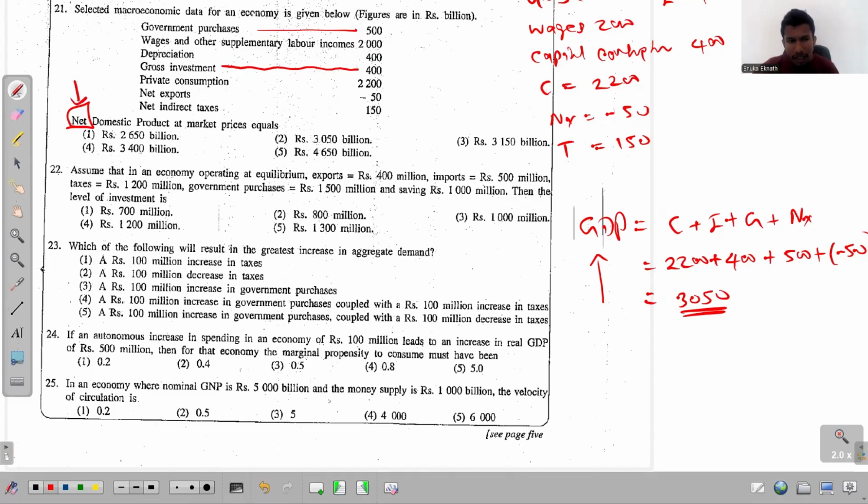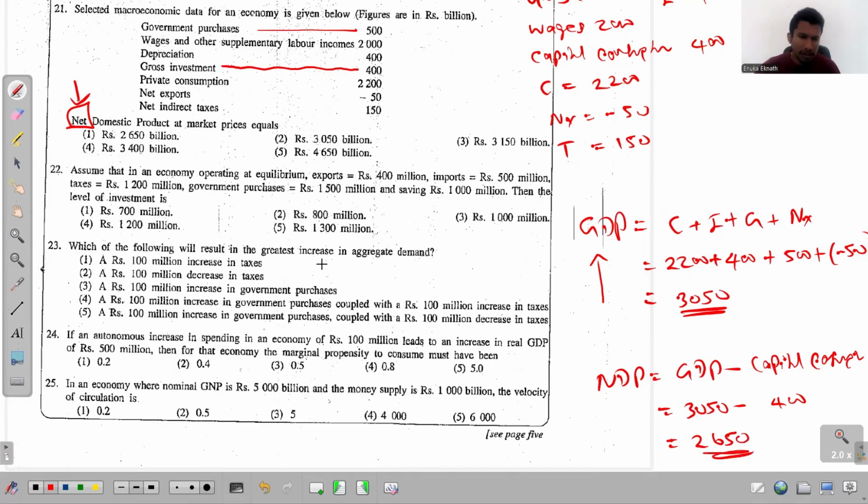But the problem is with this. We have the gross domestic product, but they need the net domestic product. So net domestic product equals gross domestic product minus, what do we deduct from this? Capital consumption, right? So GDP is 3050. From that, you deduct the capital consumption, that is just 400. We have recognized it here. So that will be how much then? 2650, right? 2650. That's the answer. So the first one is the answer for this question number 21.